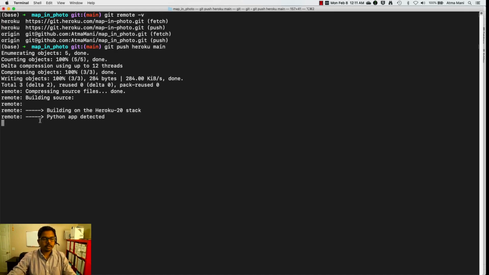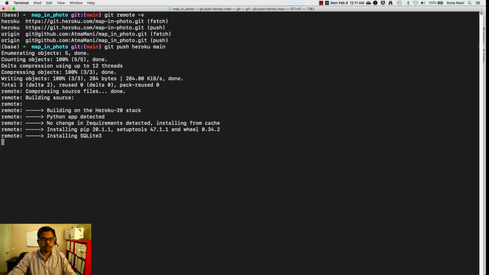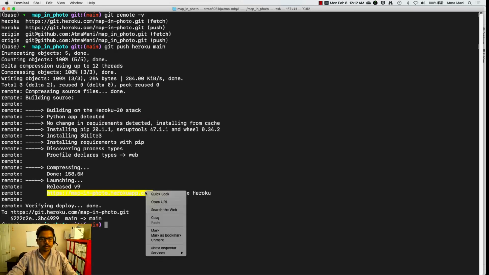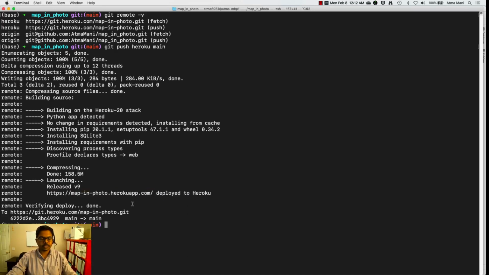And now here is the Heroku part. So it knows what the build stack is, and then it knows that the Python application was detected. I did not make any changes to the dependency stack, so it knows that there are no requirements that have been changed. And then it does a few different maintenance updates, and then it's going to update the application itself. Okay, Heroku has finished pushing my update up there. And then finally it gives me back the URL to my application. So I can copy this URL and put it onto a web browser, and it will be the same exact application.